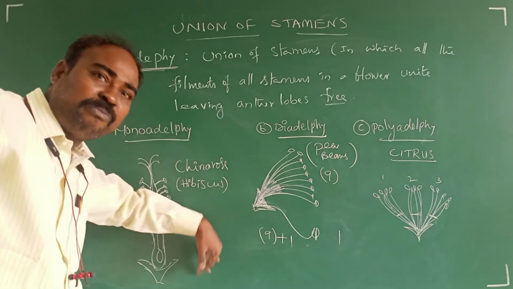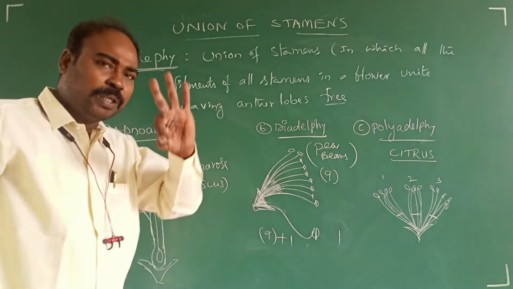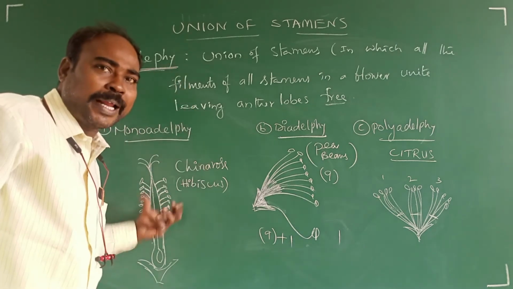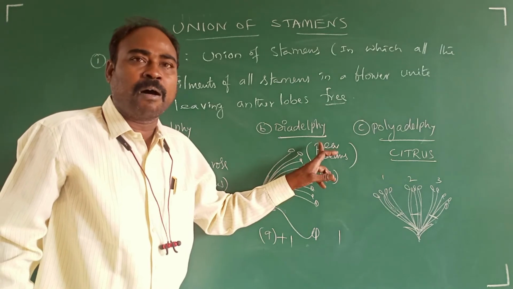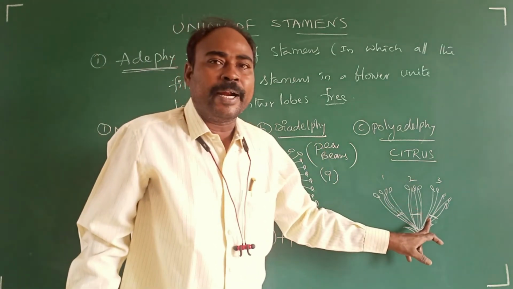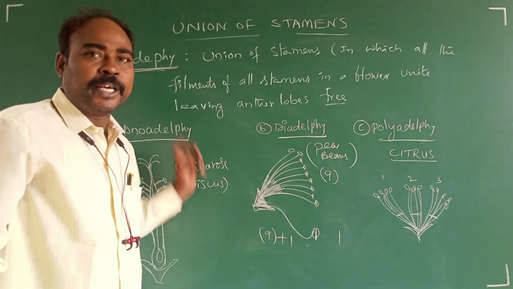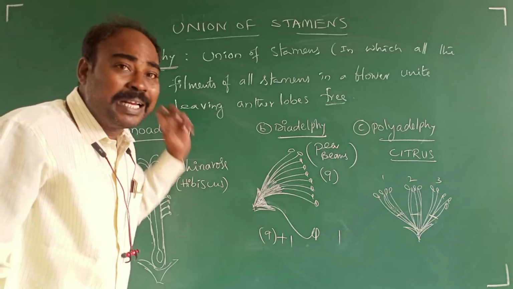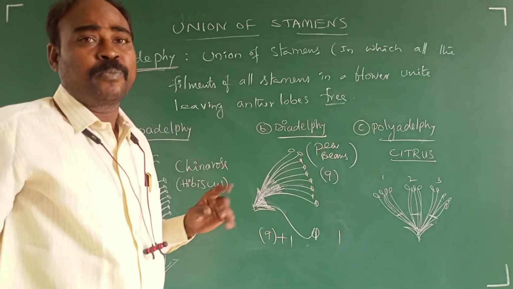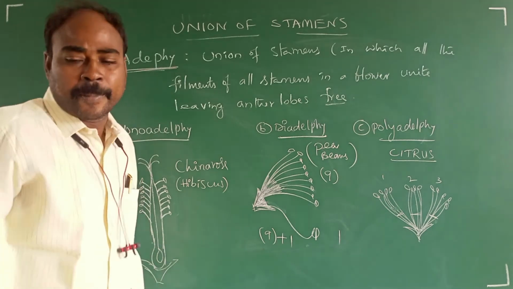Based on the number of bundles or bunches, they were classified further into 3 kinds: monoadelphy as in China rose, diadelphy as in pea or bean plants, polyadelphy found in citrus plants. In these 3 conditions, only filament fusion was seen in the stamens. Anthers are free, right? That is called adelphy.